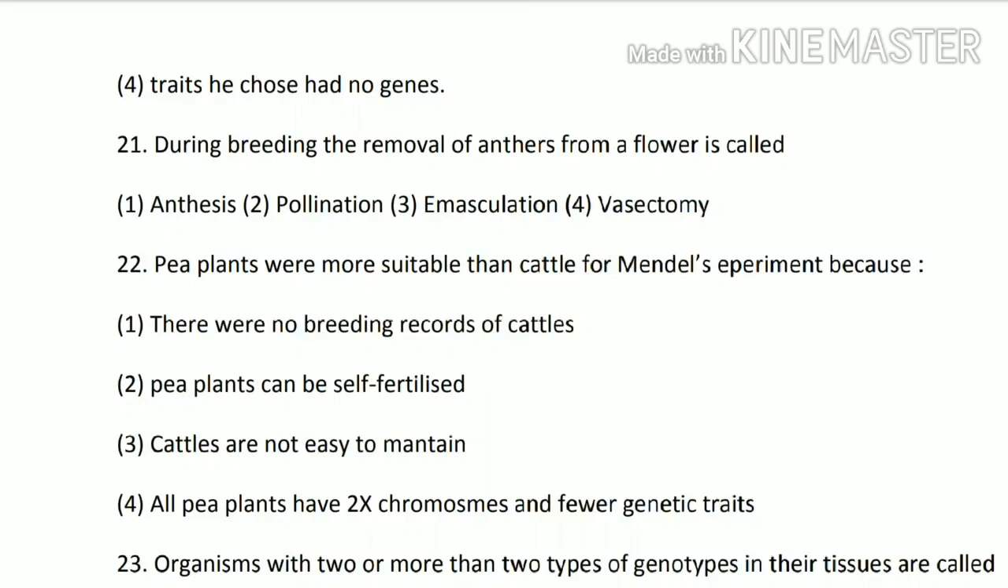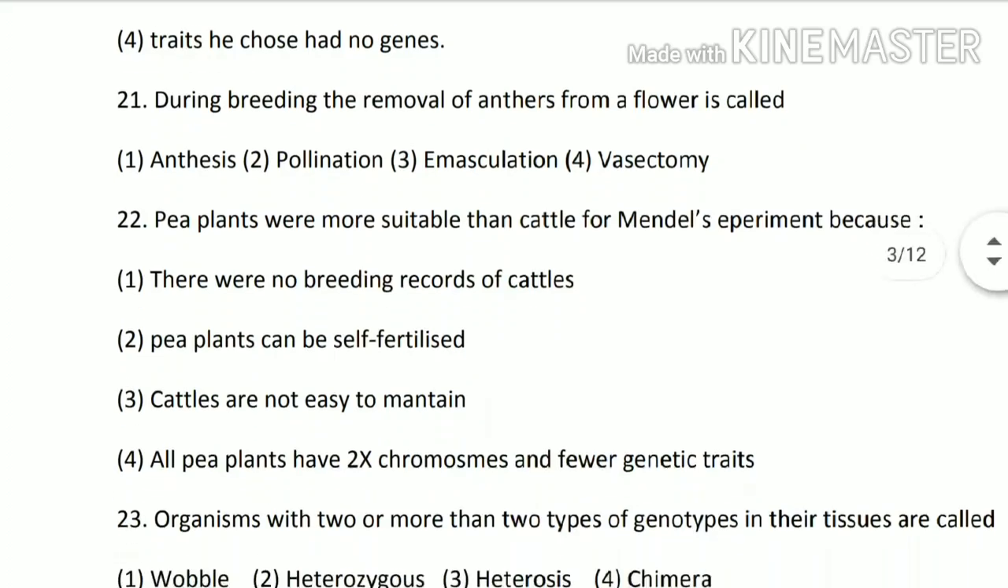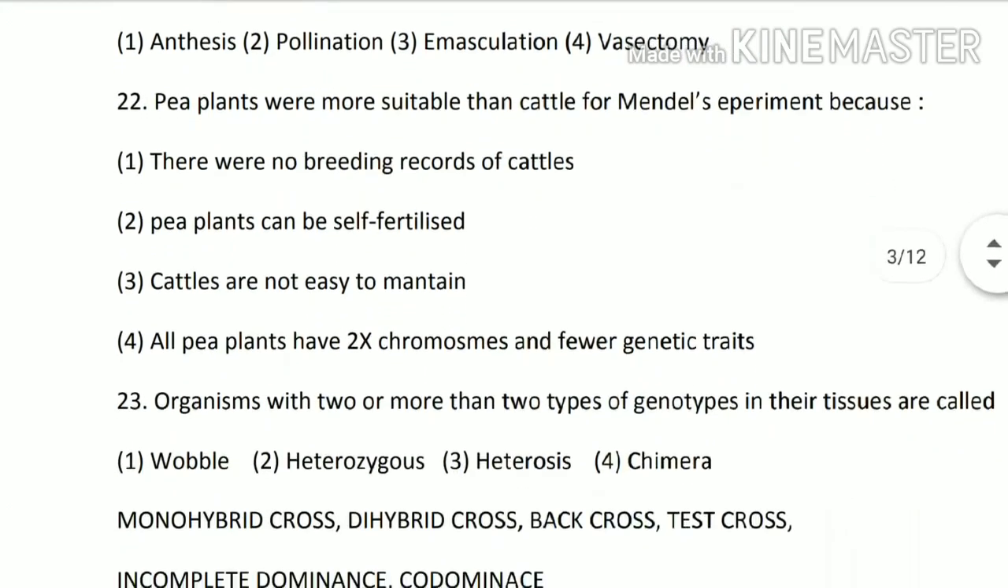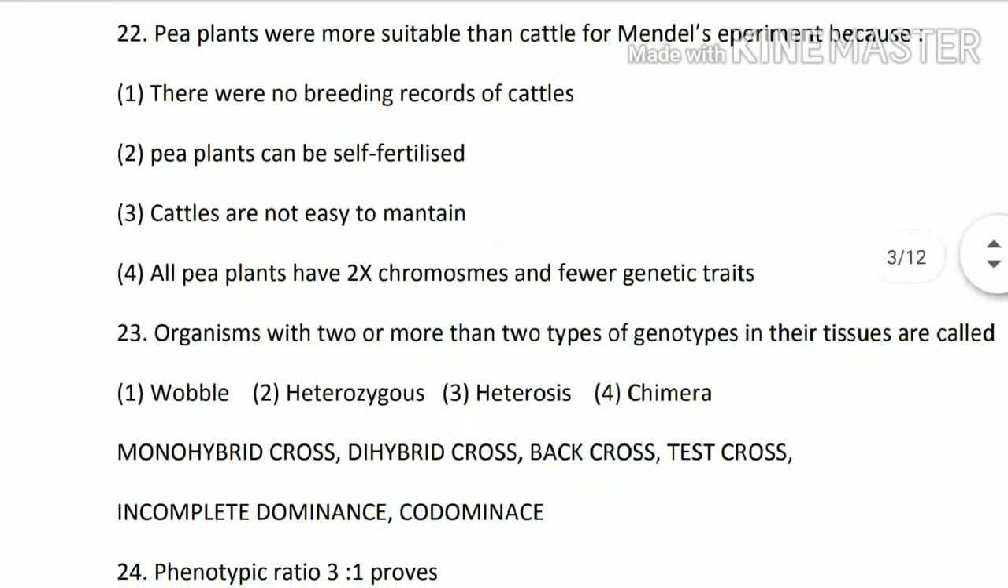Next question. Pea plants were more suitable than cattle for Mendel's experiment because there were no breeding records of cattle; pea plants can be self-fertilized; cattle are not easy to maintain; or all pea plants have 2x chromosomes and fewer genetic traits. So the second option is correct, that pea plants can be self-fertilized. That's why Mendel chose the pea plant.